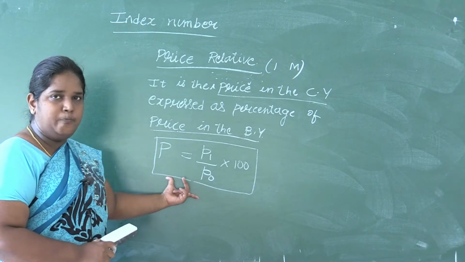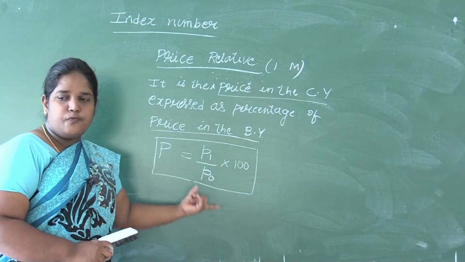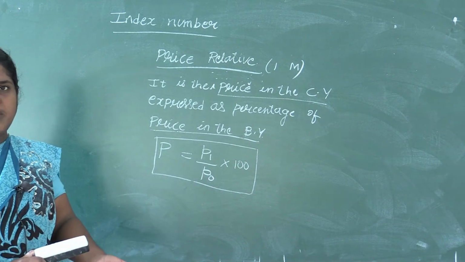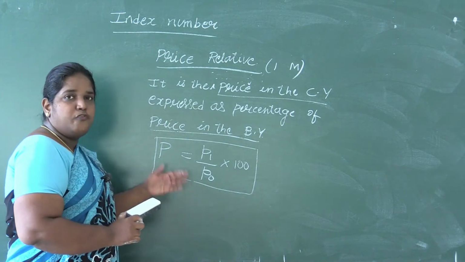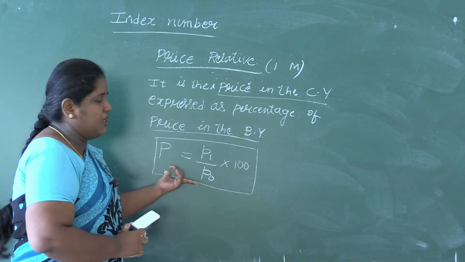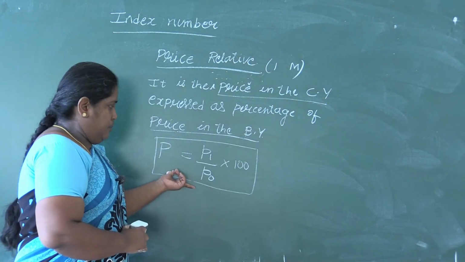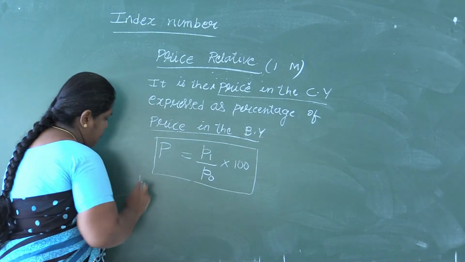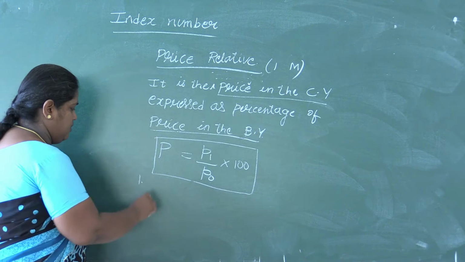Again, this formula is used while calculating geometric mean, arithmetic mean, and index numbers. So for using the averages, we'll be using this price relative. We'll do one problem based on this price relative.